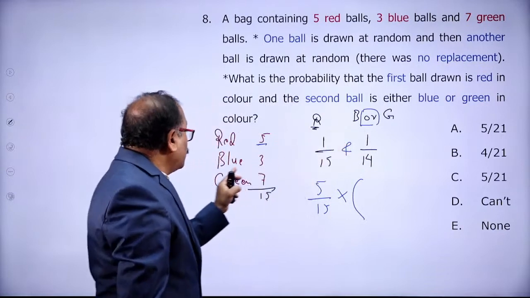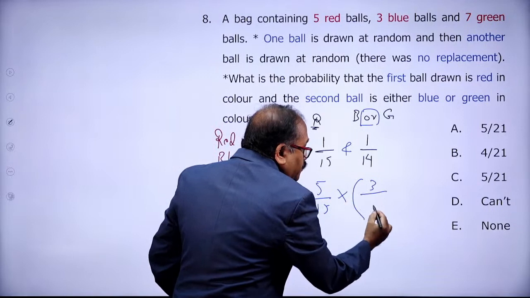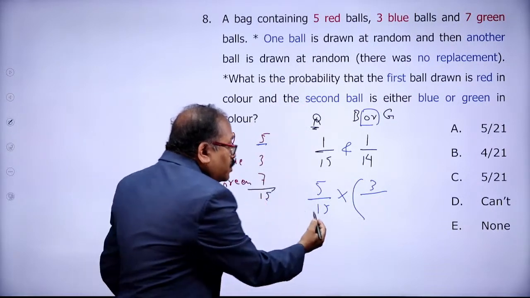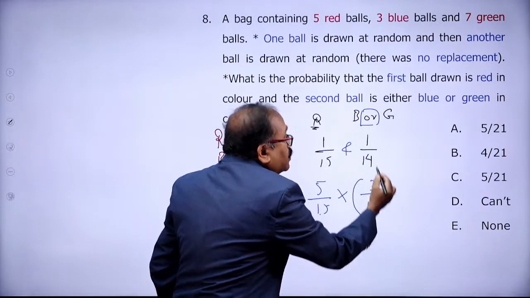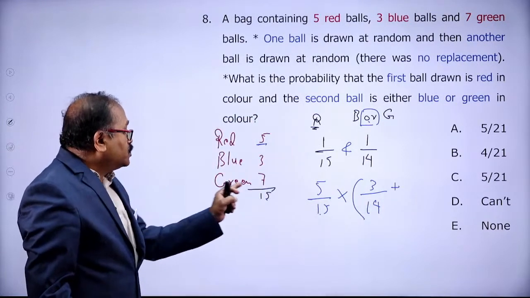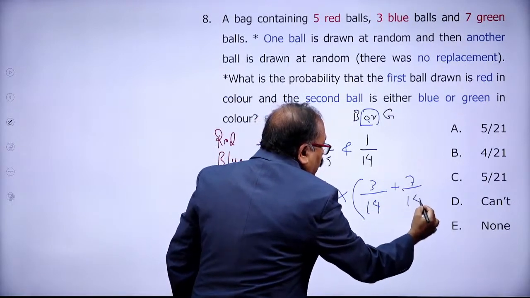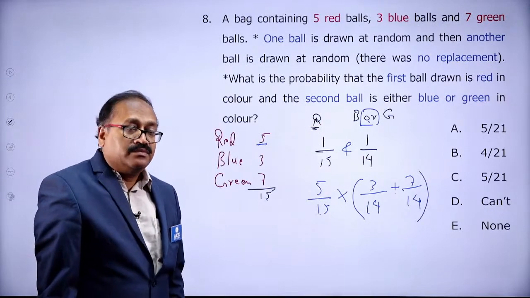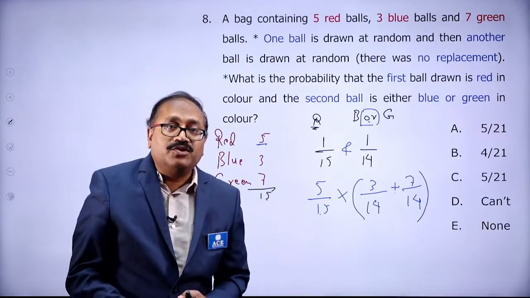So blue balls, how many blue balls are there? 3 blue balls are there. So 3 by 15? No. As there is no replacement, the number of balls will reduce. This is 14. 3 by 14. Or, that means plus green ball. So green balls are 7, that's 7 by 14. As it is OR, only one ball is drawn in this case, so both will be 14. So doing so, we will be able to answer the question.